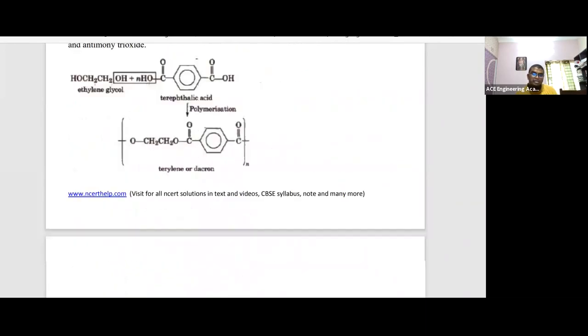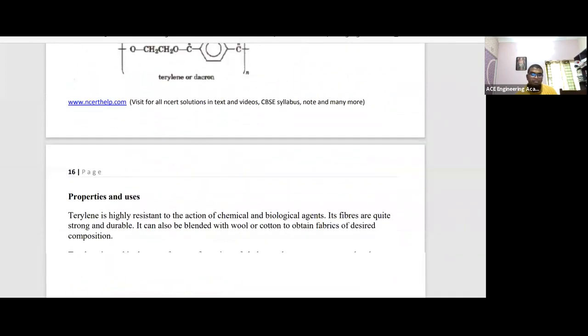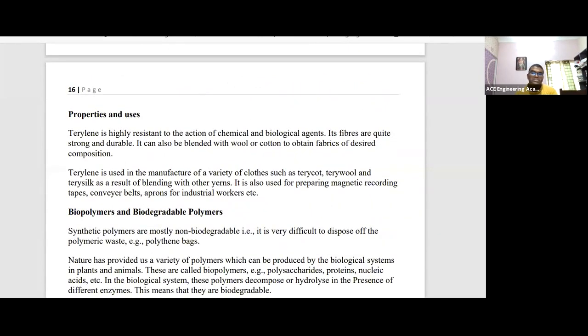Terylene, where it is used? Is terylene given or not? Catalyst mixture of zinc acetate. The formation of terylene is given. Application is not given, no need to worry. Given properties: manufacture of a variety of cloths like terrycoat, terrywool, terrysilk. So terylene is used to make cloths, tapes, conveyor belts, aprons, etc.